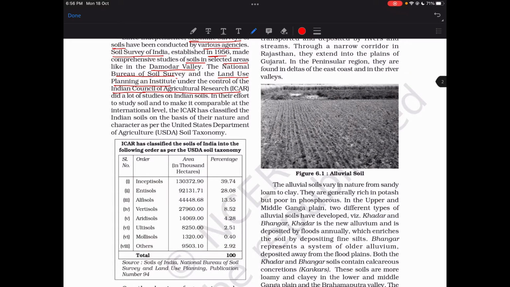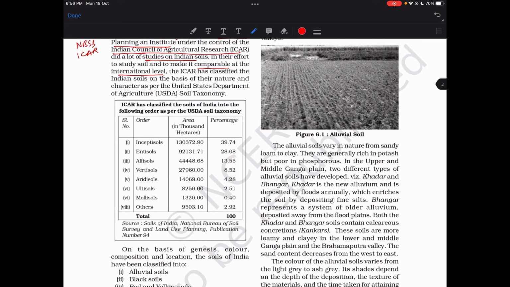The Soil Survey of India and the National Bureau of Soil Survey did a lot of study on Indian soils. In their effort to study Indian soil and to make it comparable at international level, ICAR has classified the soil on the basis of their nature and character as per the United States Department of Agriculture soil taxonomy.